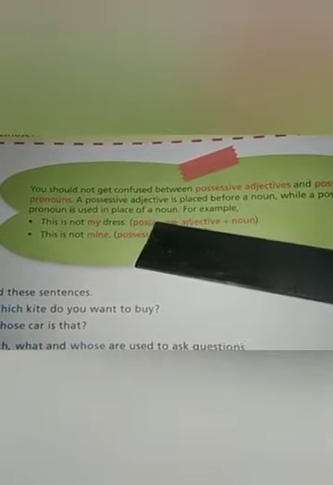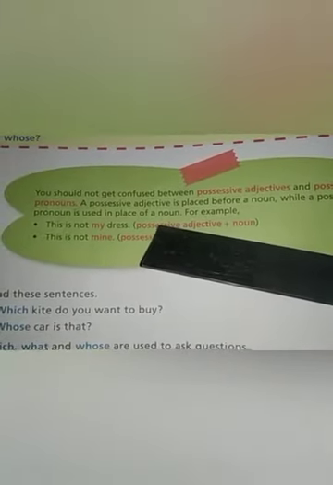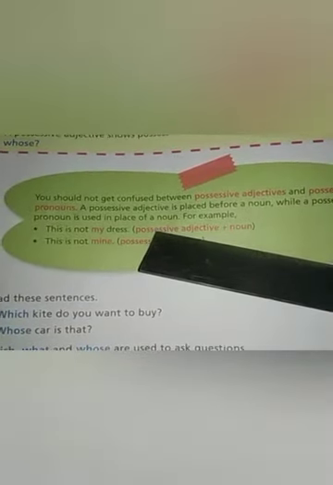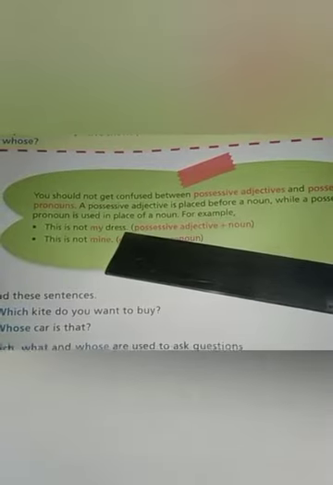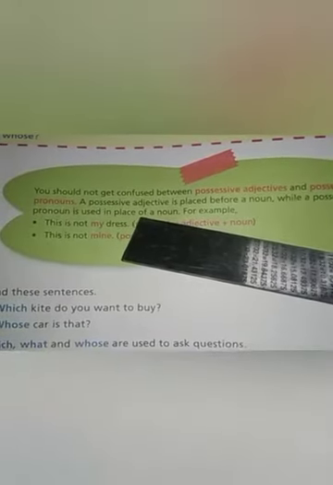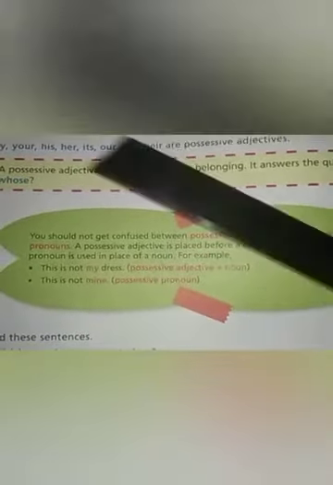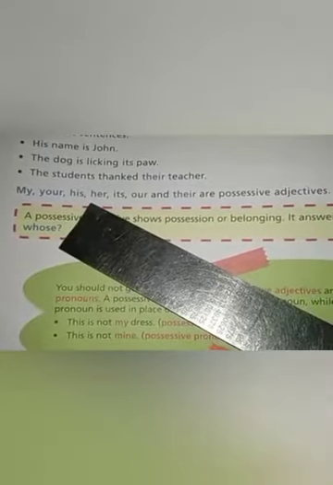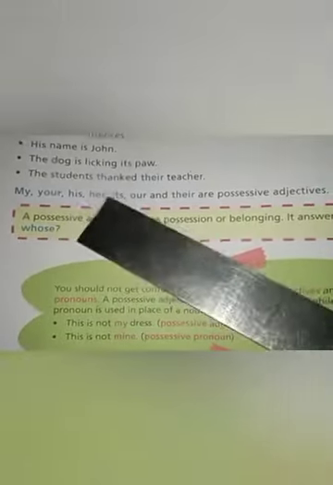When you find a possessive adjective and you find a noun after it, then it is a possessive adjective. It means when you find a noun after these words, then it will be known as a possessive adjective. And when you find no noun after these words, and these words are themselves written in place of a noun, then it will be known as a possessive pronoun.